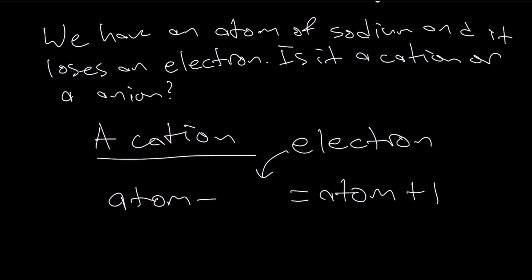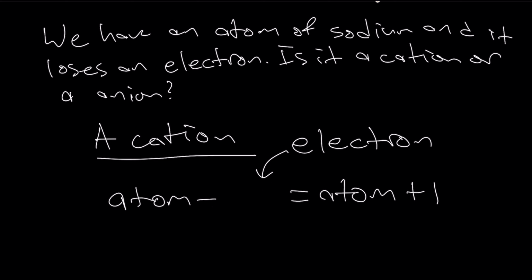One last thing to note is the ions in ionic bonds. An ionic bond is formed between a nonmetal, let's give the example of chlorine, and a metal, let's give the example of sodium. In the ionic bond, the metal gives the nonmetal an electron, so in this case, the sodium atom gives the electron to the chlorine atom.